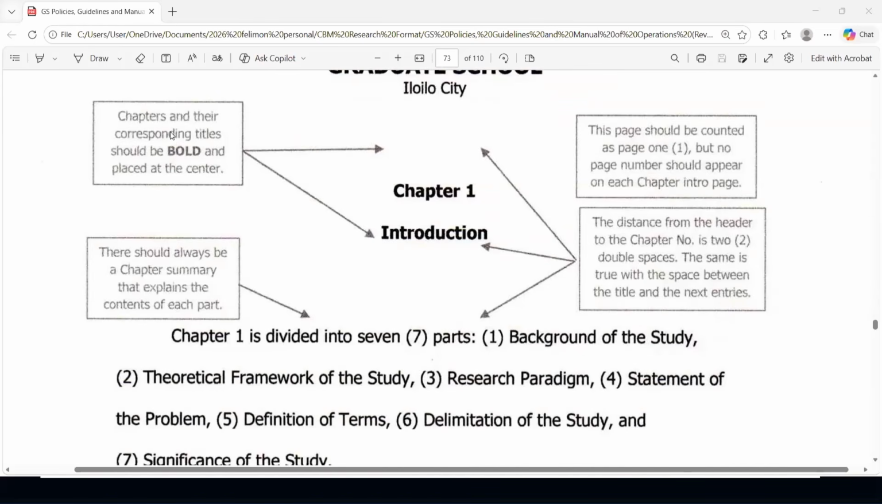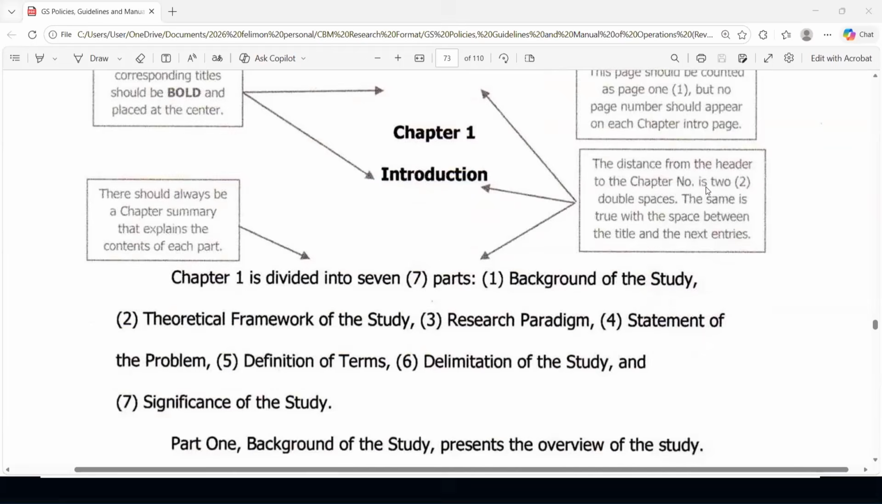Now, let me just highlight the notes included in the policy. Chapters and their corresponding titles should be bold and placed at the center. This is also consistent with the APA format for Level 1 heading. This page should be counted as page 1, but no page number should appear on each chapter intro page. Check and done. We know how to do that. The distance from the header to the chapter number is 2 double spaces here. So when we say 2 double spaces, enter and enter again. Okay, the same is true with the space between the title and the next entries.